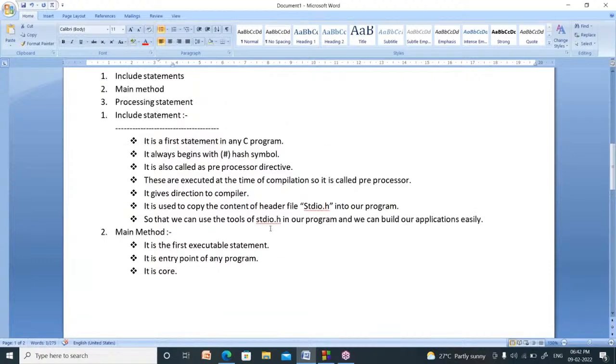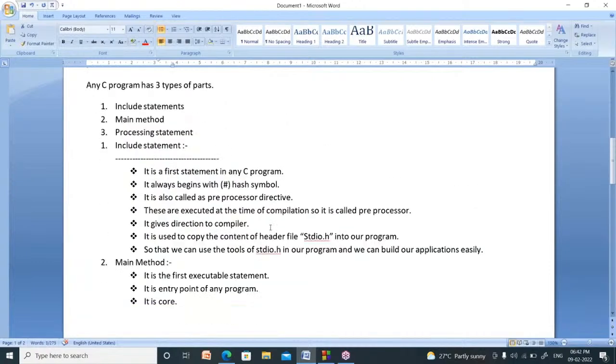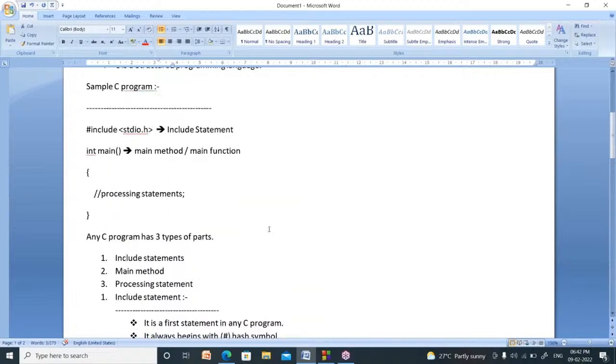Now the next one is, can you note this down? You had better write some running notes. Sample C program. My dear friends, better to note it down.